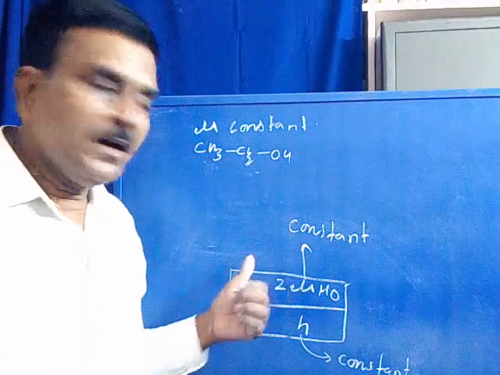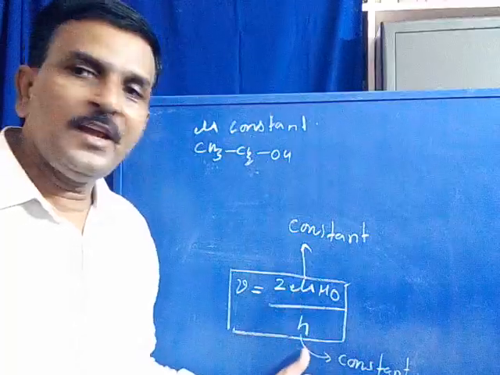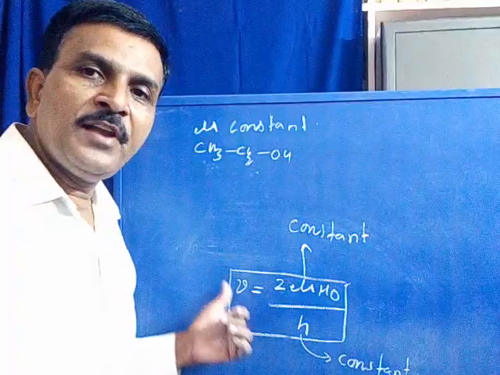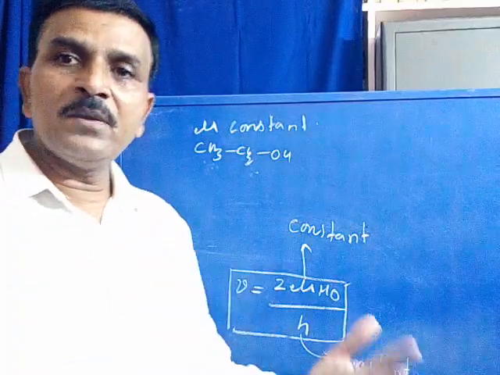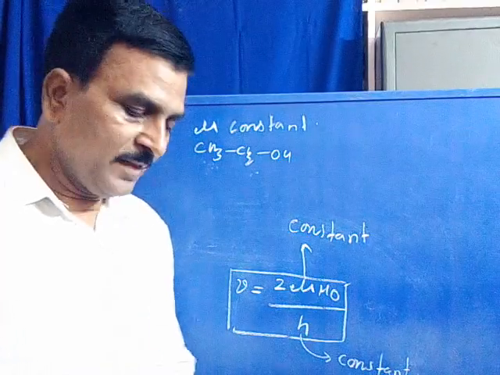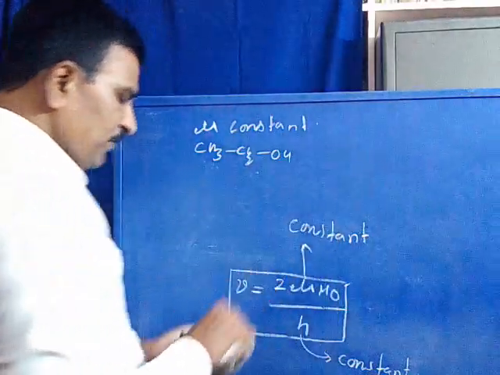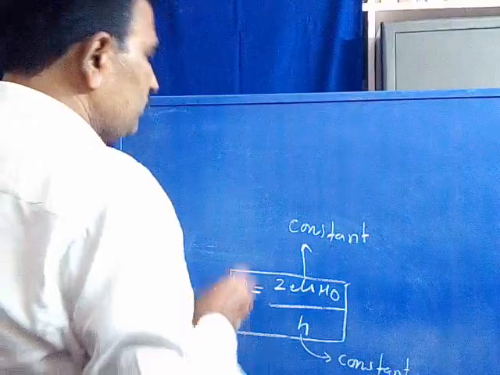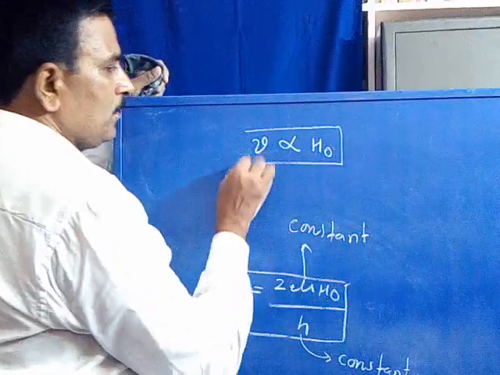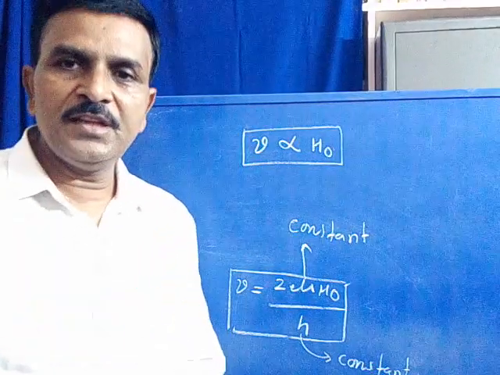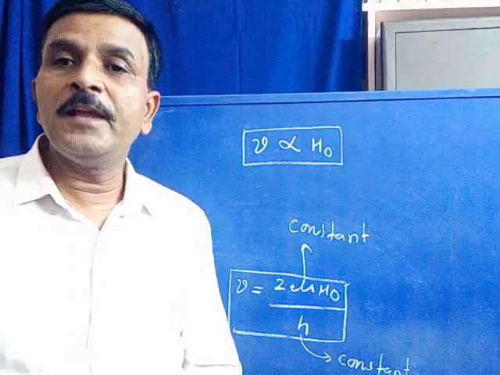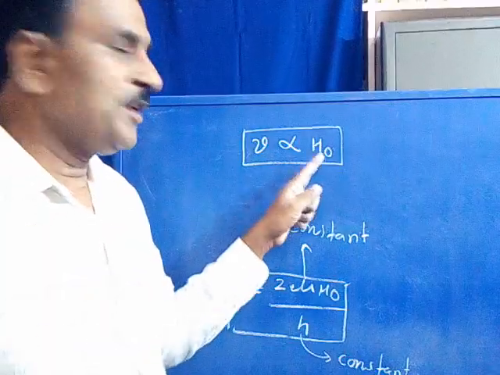That means when the secondary field as well as the Planck constant are both constant, the absorption frequency of a nucleus depends upon the extent of the external magnetic field which we apply. That means absorption frequency is directly proportional to H0. Is it clear? The absorption frequency of the nuclei is directly proportional to H0.